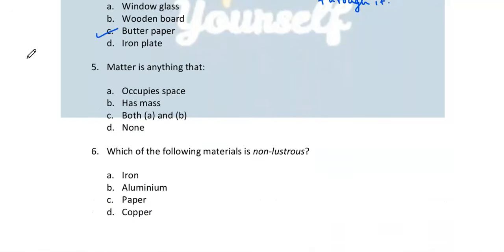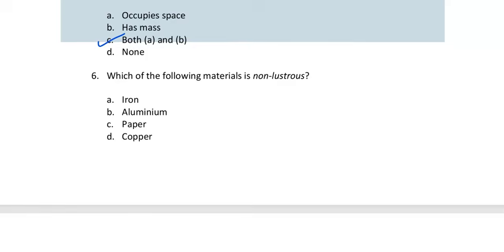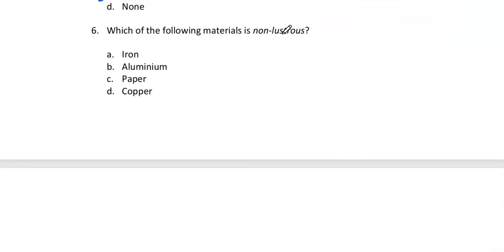Number 5, matter is anything that occupies space and has mass. So the correct answer is both A and B. Number 6, which of the following materials is non-lustrous? Non-lustrous means that it does not shine when light falls on it. So which one of these is the correct answer? Paper.